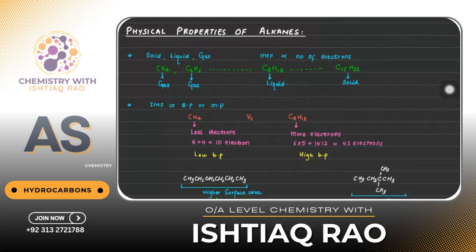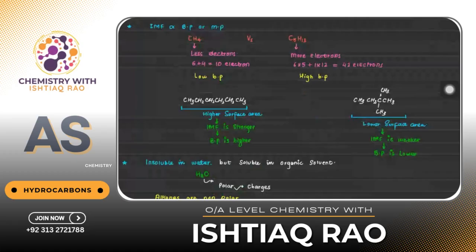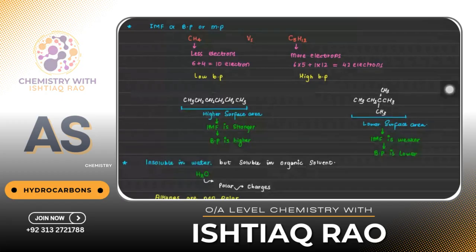Because they are nonpolar. As I told you, they depend on two factors: number one, the number of electrons, and number two, surface area. I have given you two examples in which the first molecule has a higher surface area and the other has a lower surface area. You can see the structure. In this molecule, we have higher surface area. It's occupying more space, and this one is occupying less space.